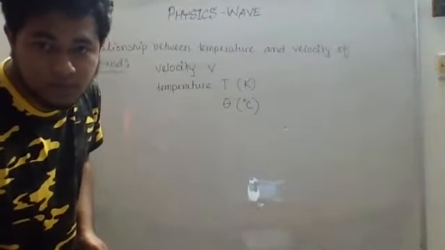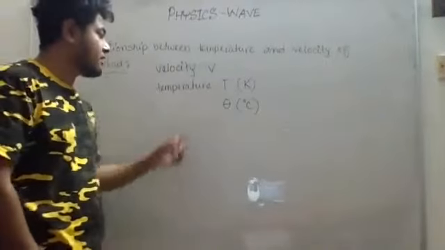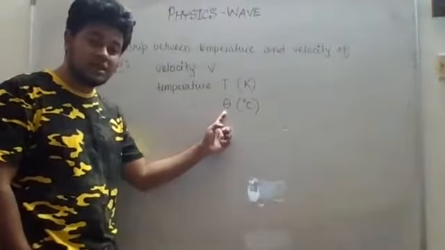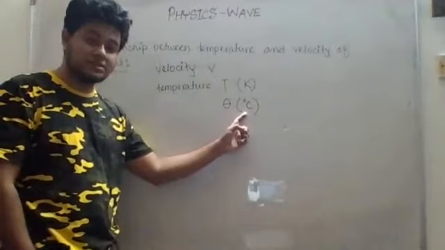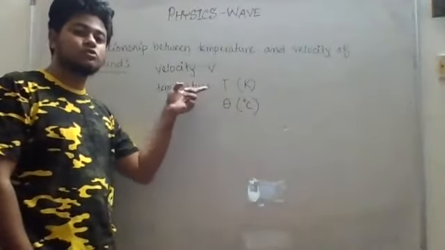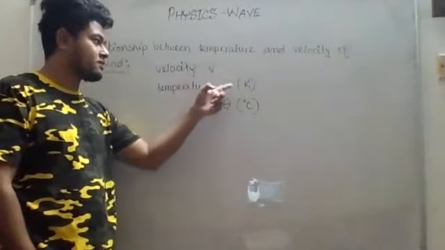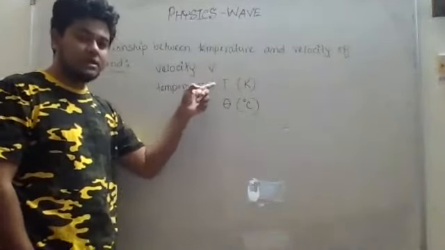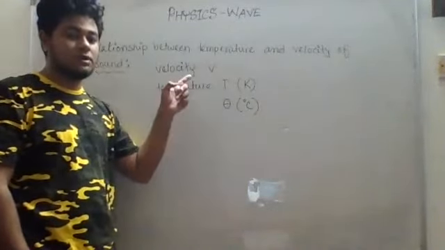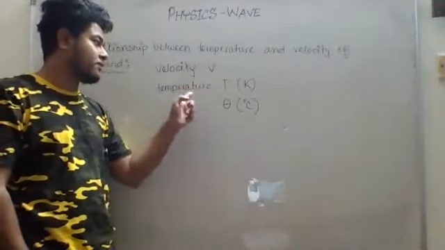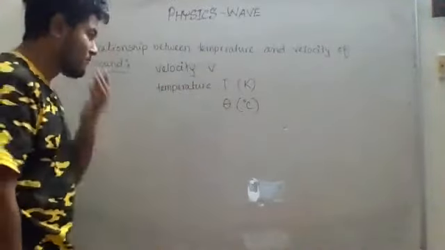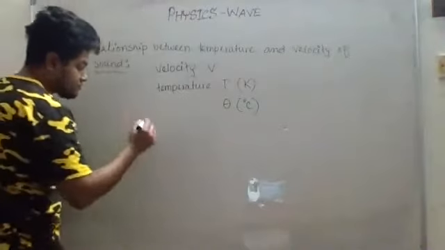So what I said: if I write the temperature as theta, that means it is in degree Celsius. And when I convert it to Kelvin, it will be capital T. Again, I'm saying whenever I write capital T, that means the unit of temperature is Kelvin.